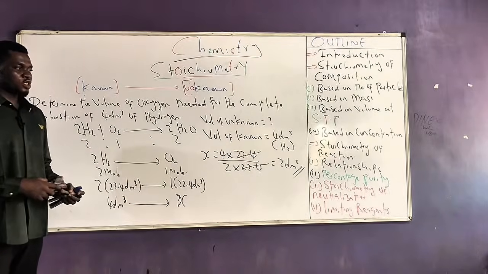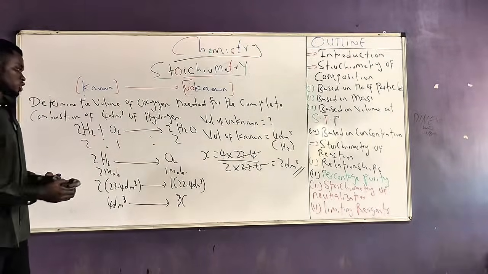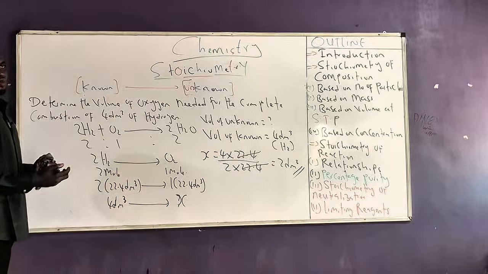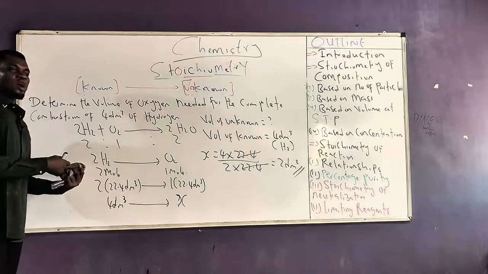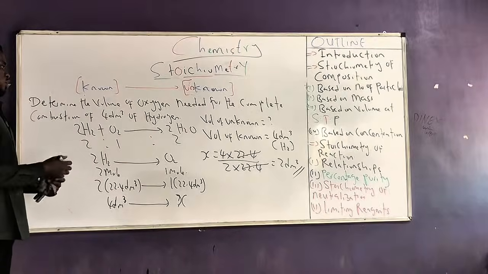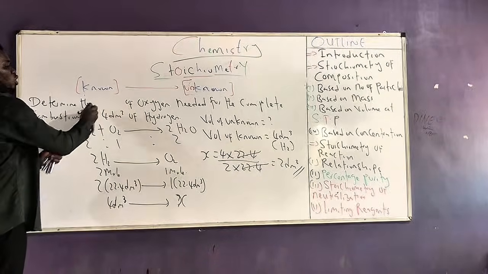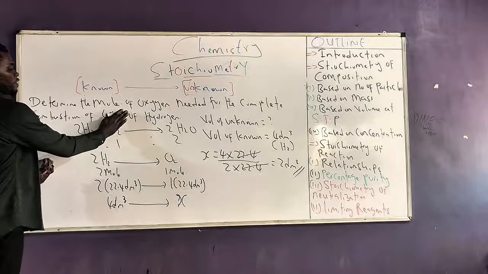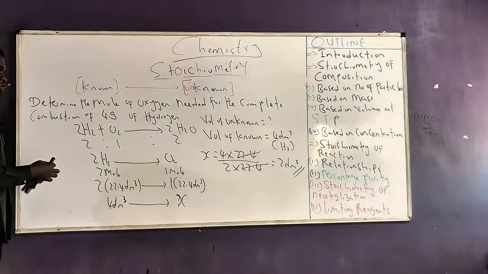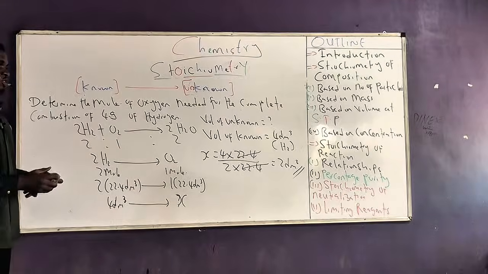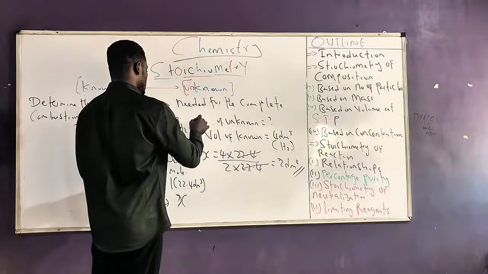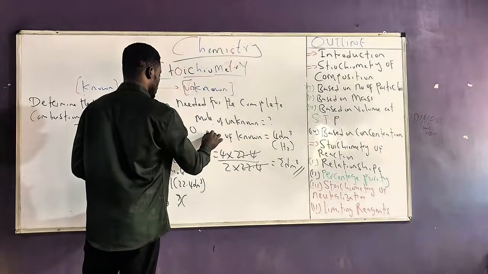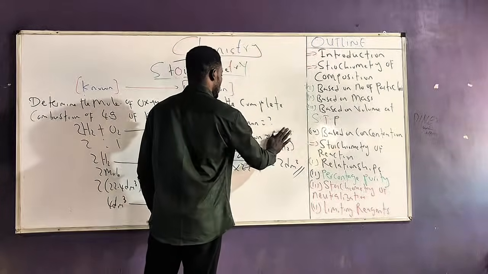Now, I can also take another relationship, which is mole to mass relationship. I'll still use the same question, but this time around, determine, remember it is a mole to mass relationship, so the known and the unknown are expressed both in mole and also in mass. So I'll use the same question this time around, determine the mole of oxygen needed for the complete combustion of 4 grams of hydrogen. So it is still a mole to mass relationship. So this becomes mole of the unknown. Mole of the unknown is what we are looking for, but they gave us mass of the known. Mass of the known they gave us as 4 grams.